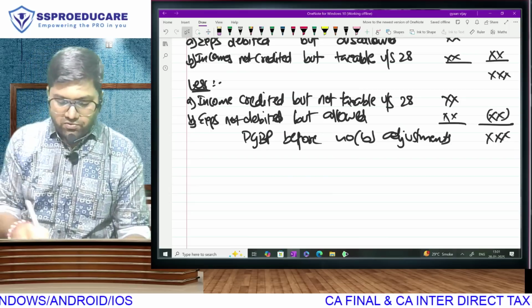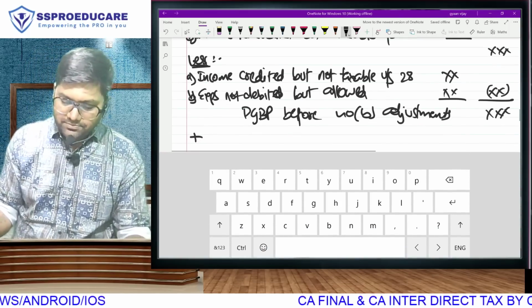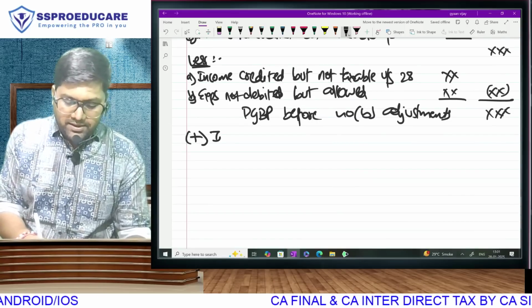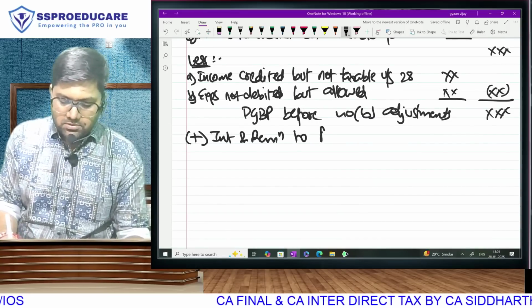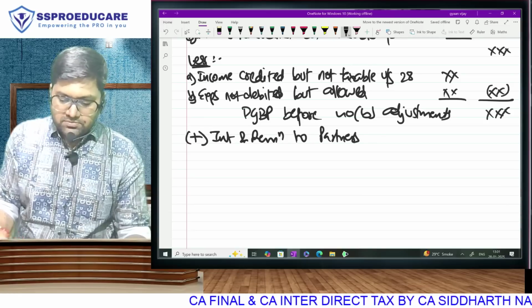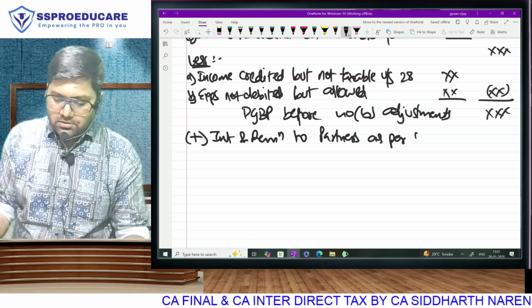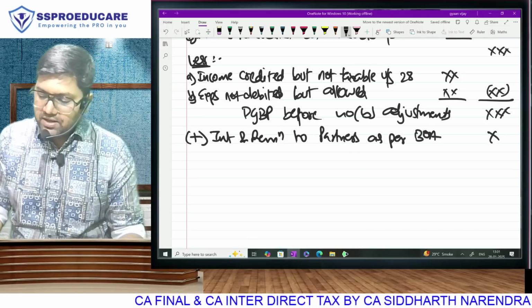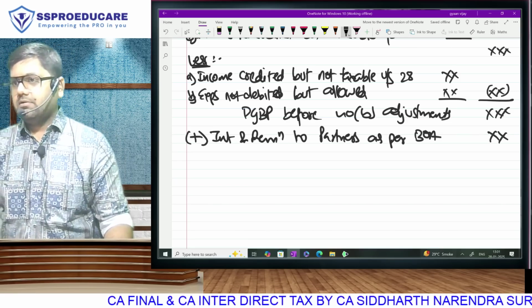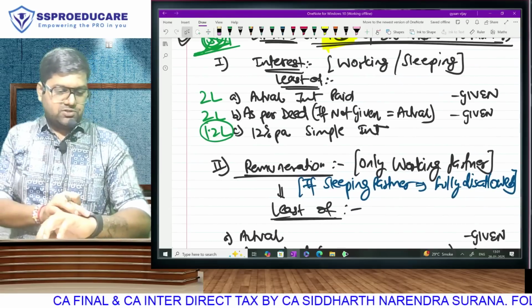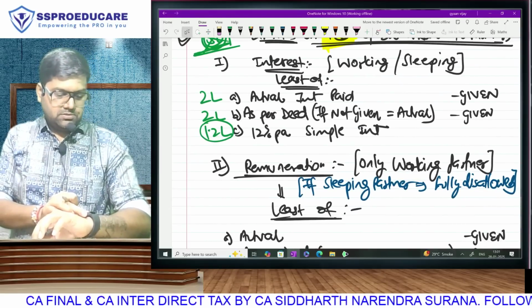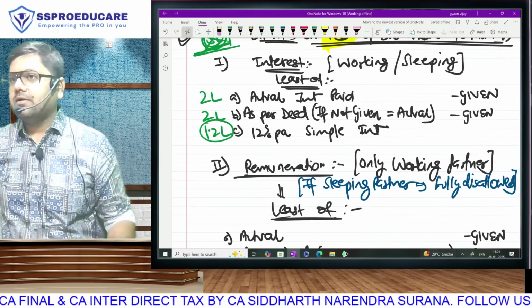So we will first do what? Add the interest and remuneration to partners as per books of accounts. We are fully disallowing it. For example, in our interest case, how much was the actual interest? 2 lakh. We are fully disallowing it.